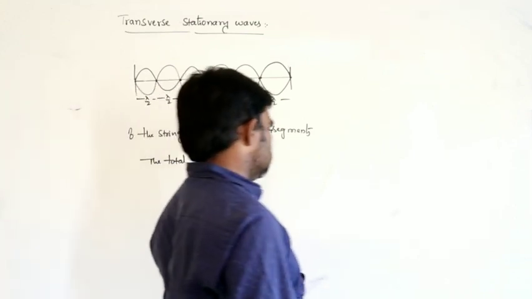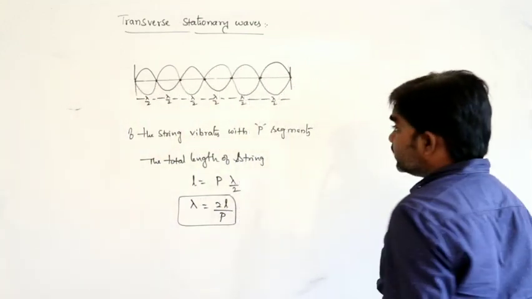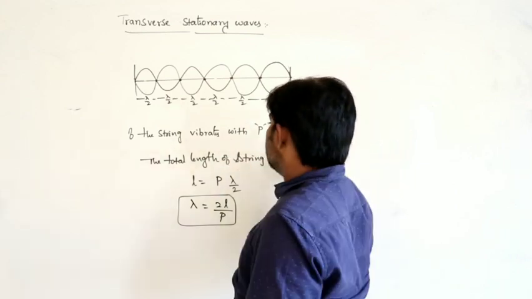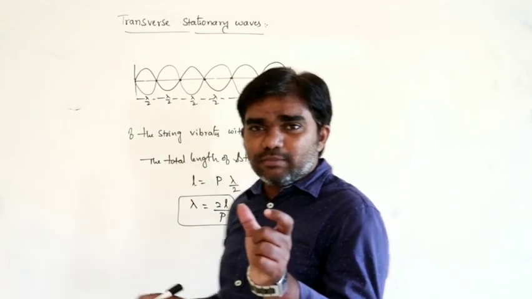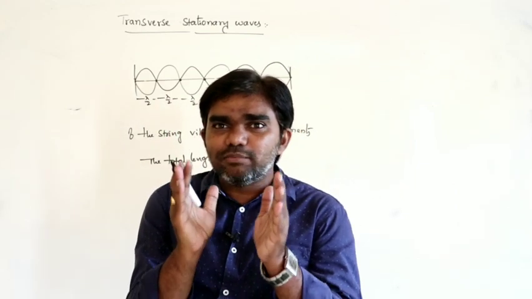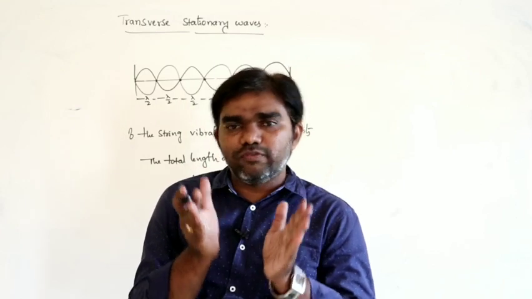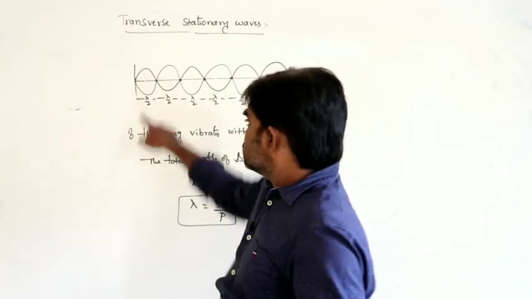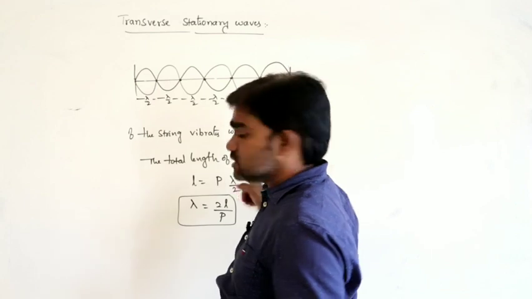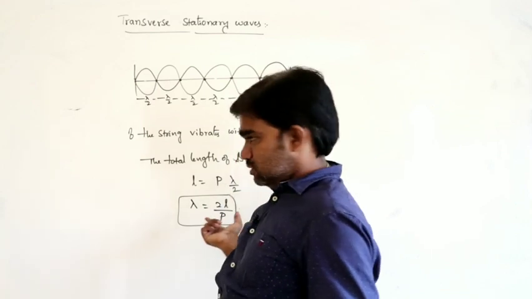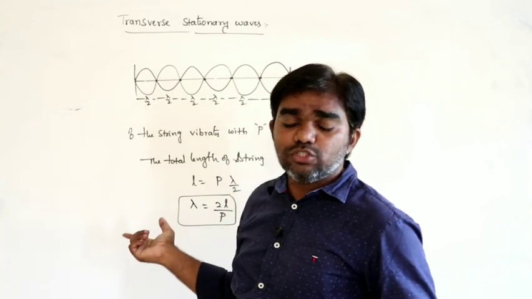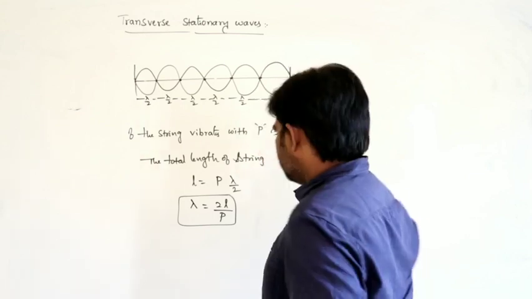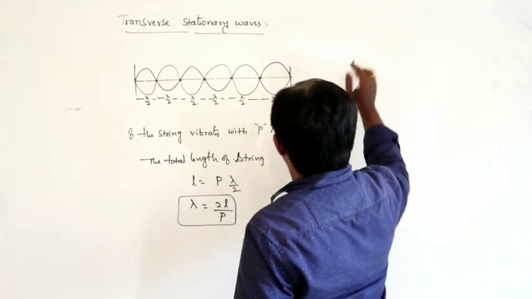So that is the situation. Any doubt here? The string vibrates with p segments. P segments means for each segment there must be two nodes. The distance between nodes is lambda by 2. So the total length of the string can be written as p lambda by 2. From this, lambda can be written as 2L by p. Now here, 2L by p.